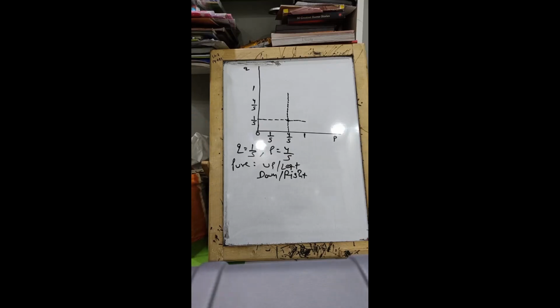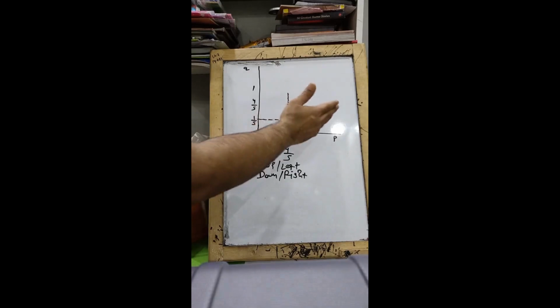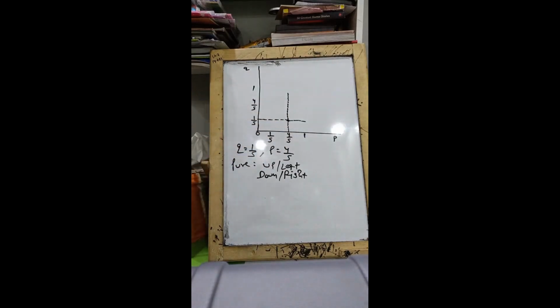because that was one Nash equilibrium. Now suppose, I repeat, the probability P of the first player is decreasing, that is his probability of going up is decreasing. In other words, his probability of going down is increasing. So if P is decreasing, don't you think the other player, that is player 2, should increase his probability of going to right? See, get it? And going right was 1 minus Q.